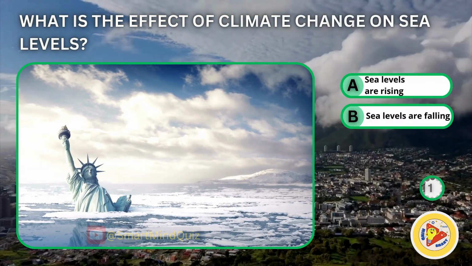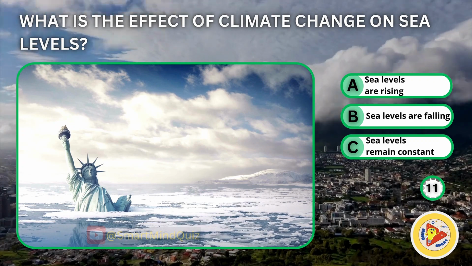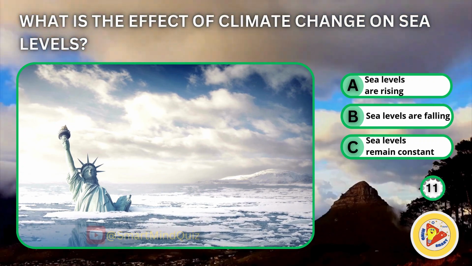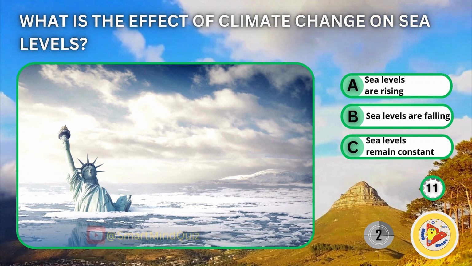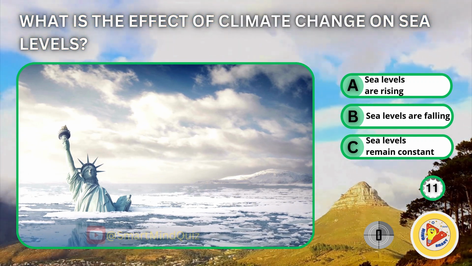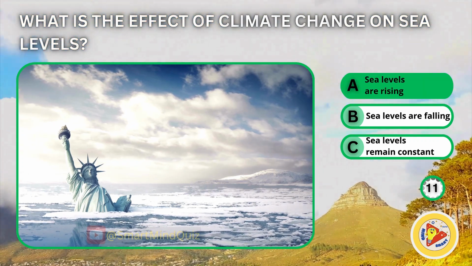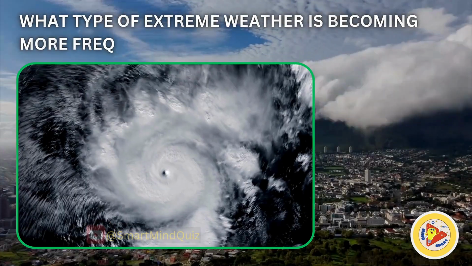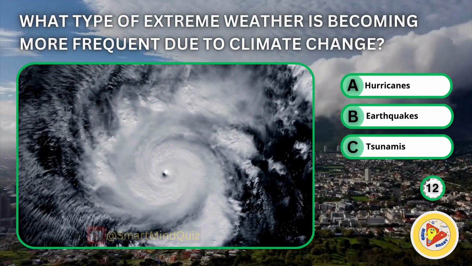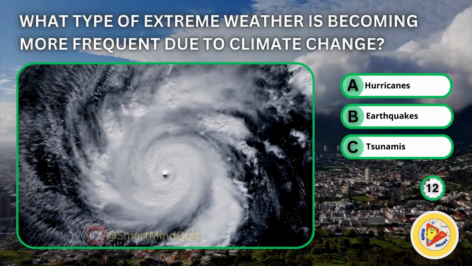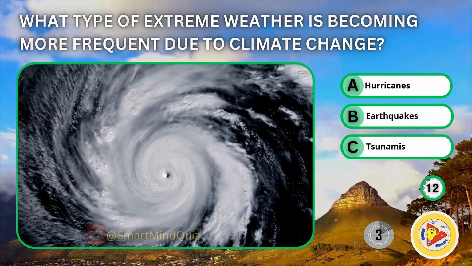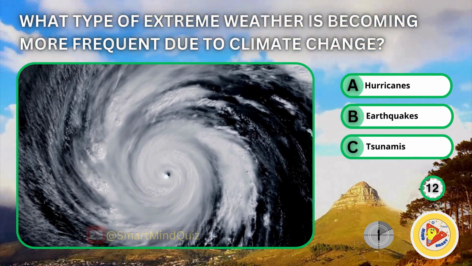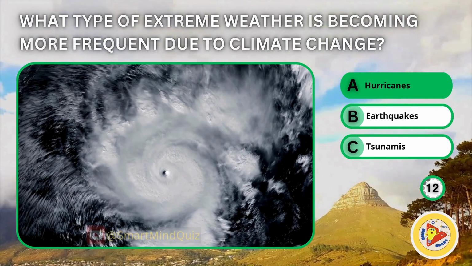What is the effect of climate change on sea levels? Sea levels are rising. Sea levels are falling. Sea levels remain constant. Sea levels are rising. What type of extreme weather is becoming more frequent due to climate change? Hurricanes, earthquakes, tsunamis. Hurricanes.